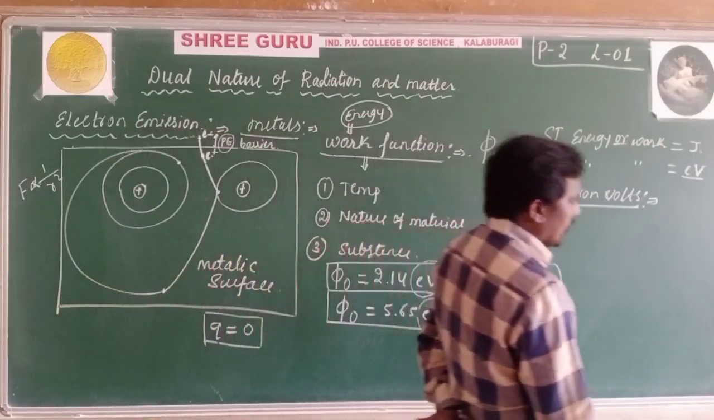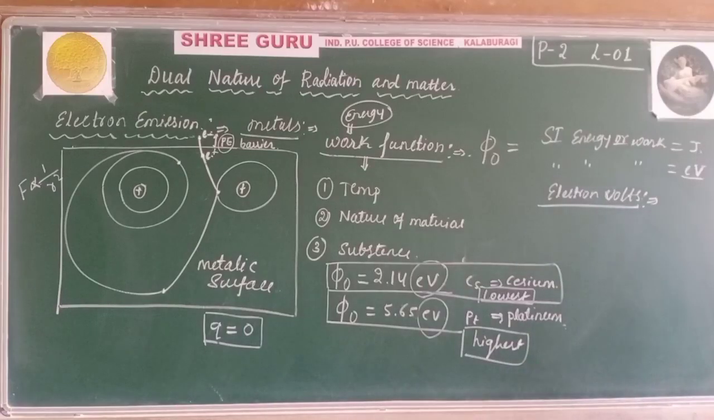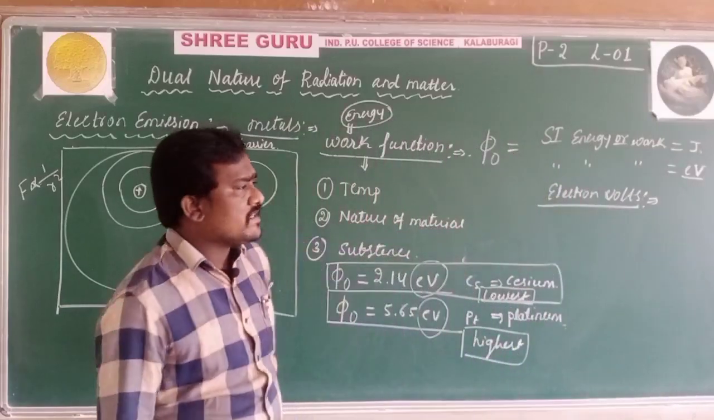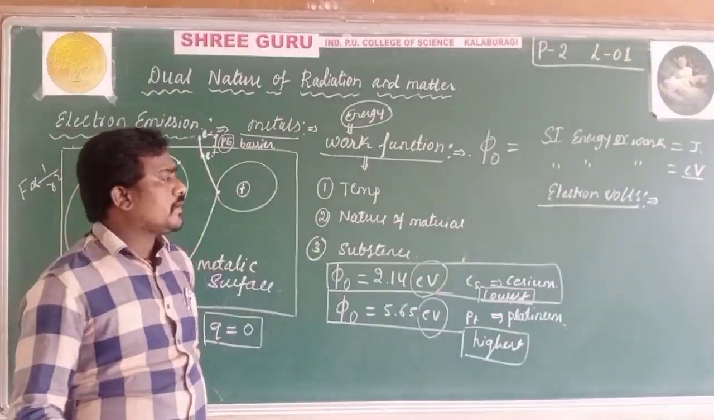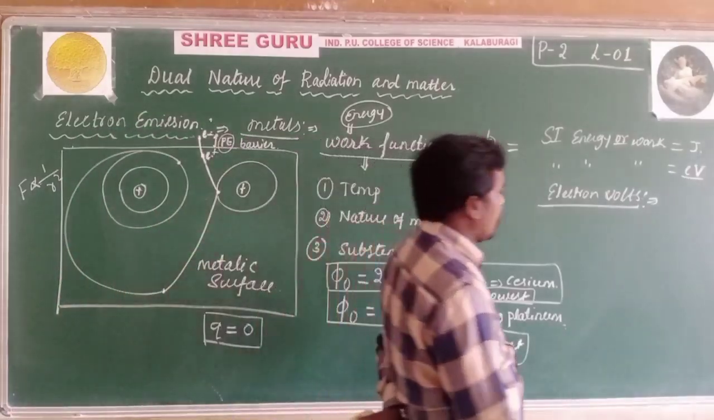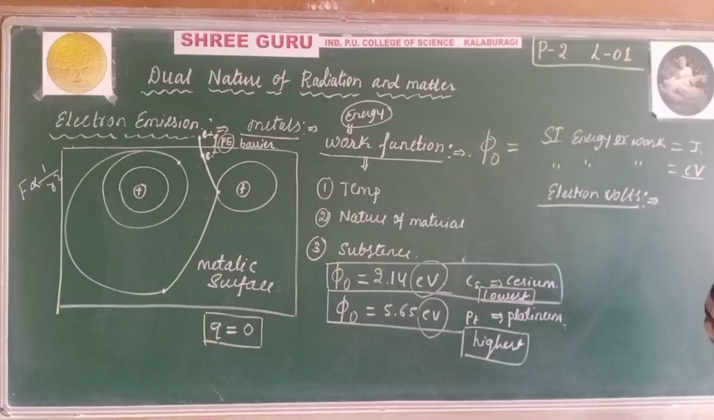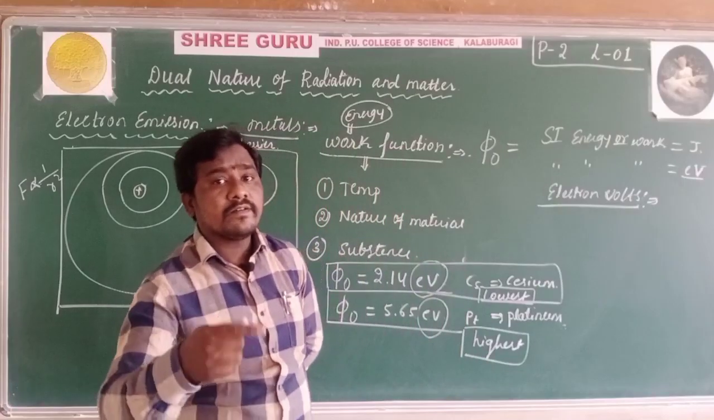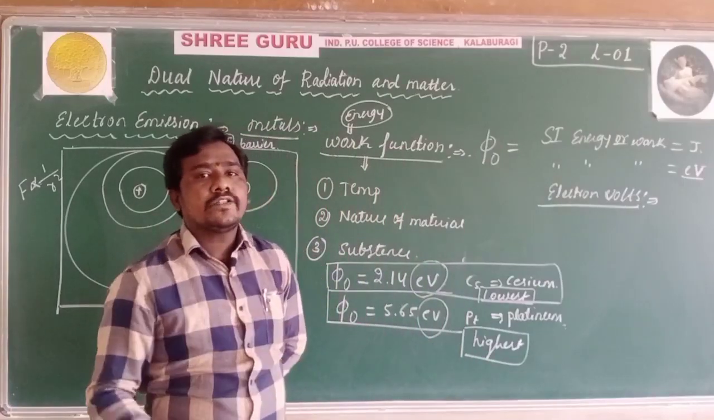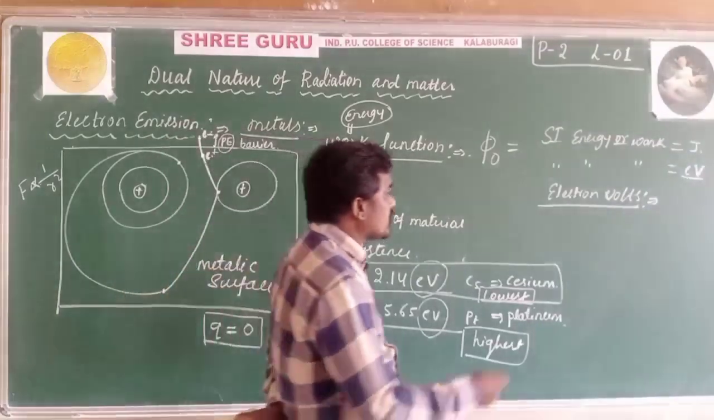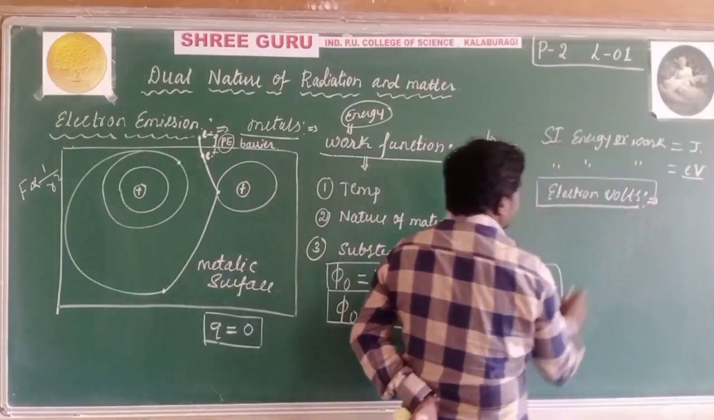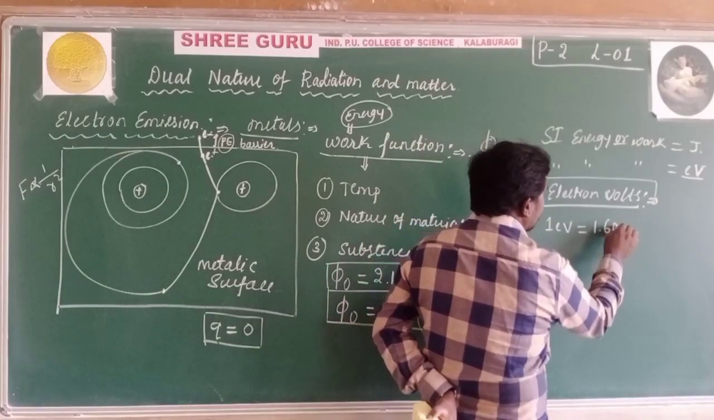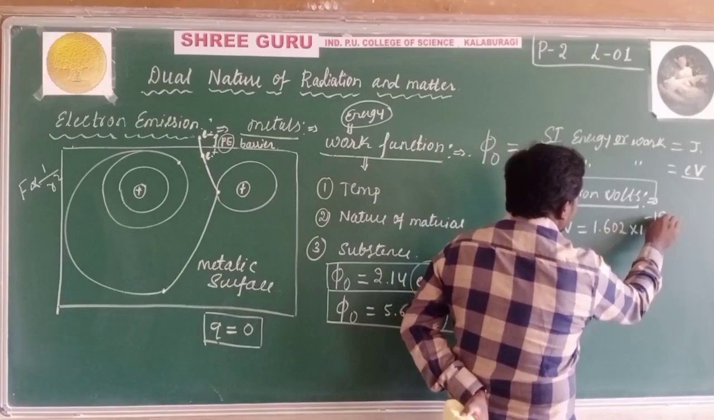Now come to the definition of electron volt. The electron volt is the amount of energy gained by an electron when it has been accelerated through a potential difference of 1 volt. What is electron volt? The amount of energy gained by an electron accelerated through a potential difference of 1 volt is called an electron volt. 1 electron volt is equal to 1.602 into 10 raised to minus 19 joule.